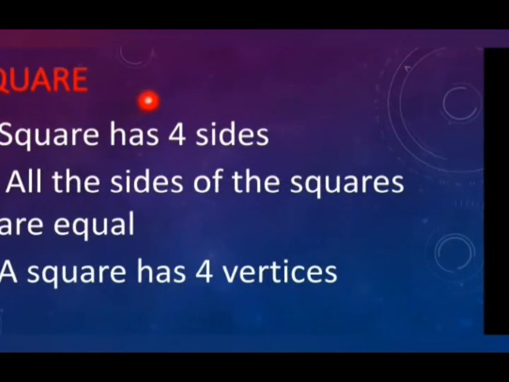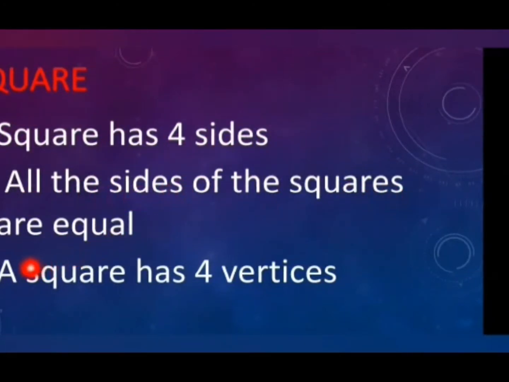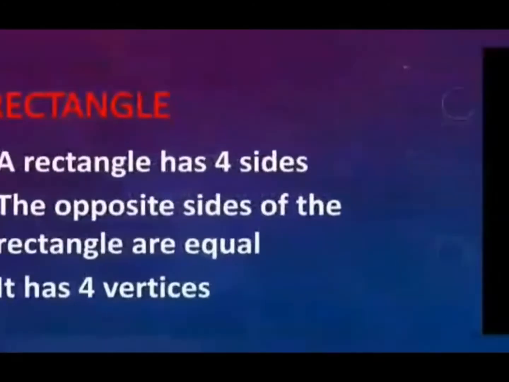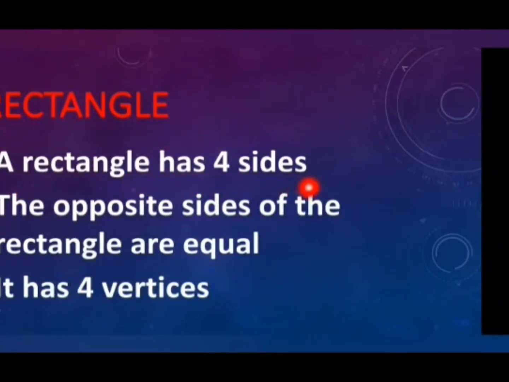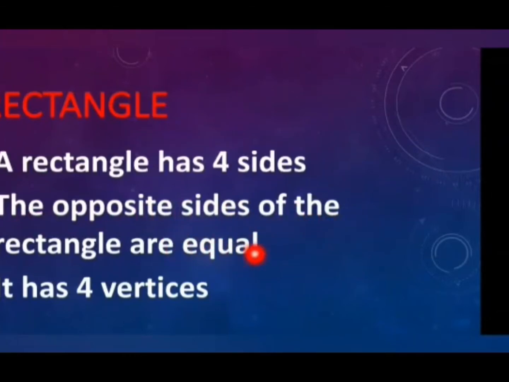Square. Square has 4 sides. All the sides of the square are equal, right? A square has 4 vertices. The next one is rectangle. What is the spelling of rectangle? Rectangle. A rectangle has 4 sides. The opposite sides of the rectangle are equal. It has 4 vertices.